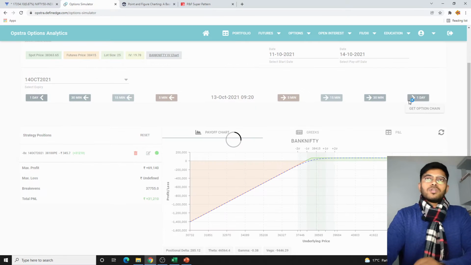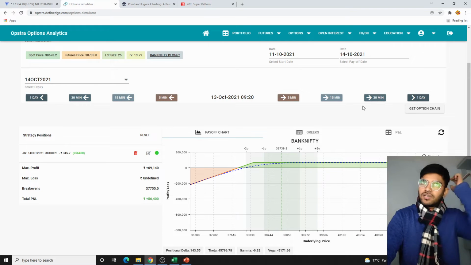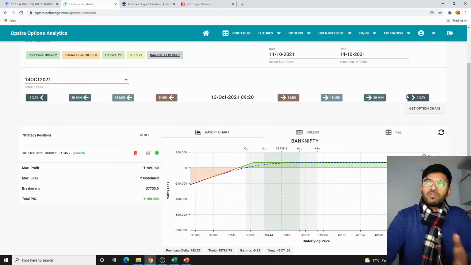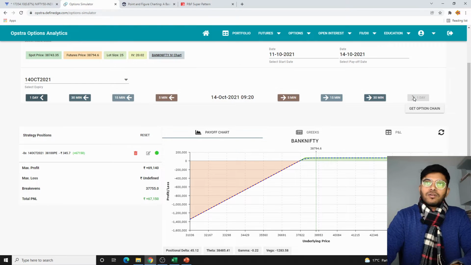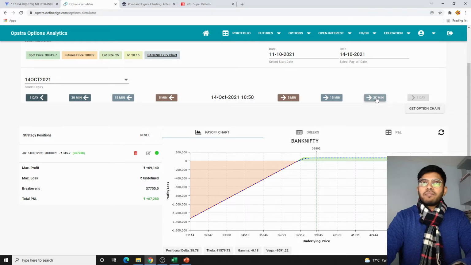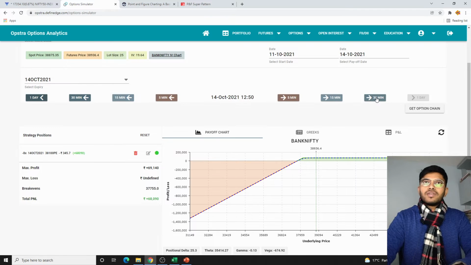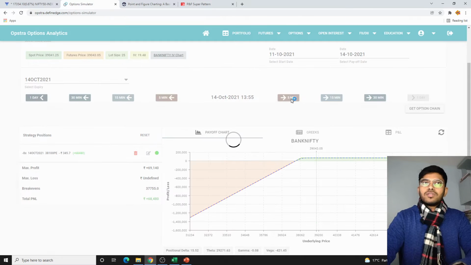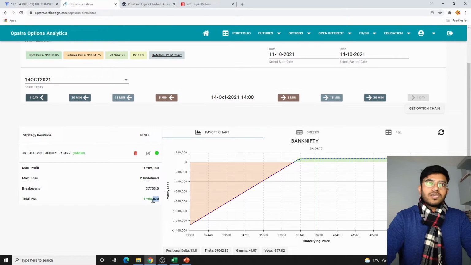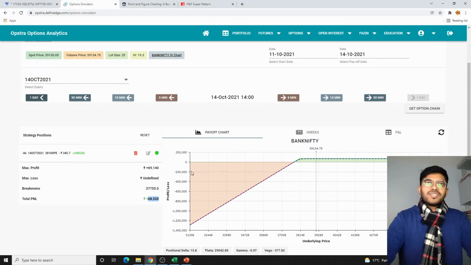So that's what happened. We took a reversal. So next day again we were quite in safer territory. So 13th of October, just one day to expiry, we are in quite safe hands here. So again you see that 14th of October is the expiry day and 2 o'clock. Let's just see what has happened at 2 o'clock. So 2 o'clock, quite comfortable, quite comforting. This trade has gone to the 14th of October expiry. So till 2 o'clock we can clock in around 68,520. So again there is no loss. So 68,520 would be the profit for the 14th of October.